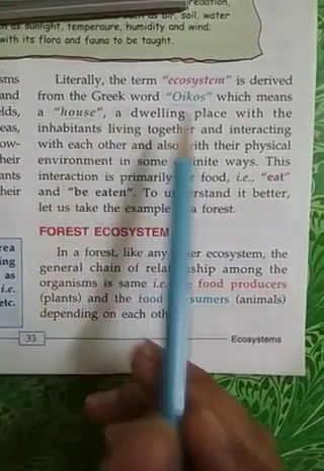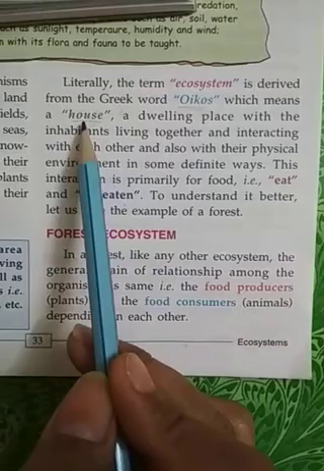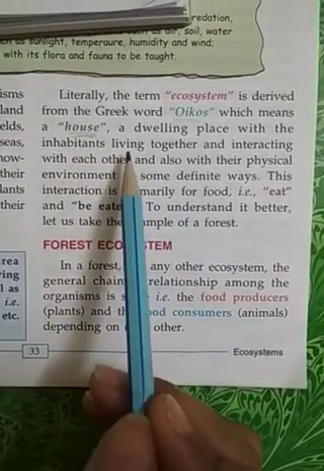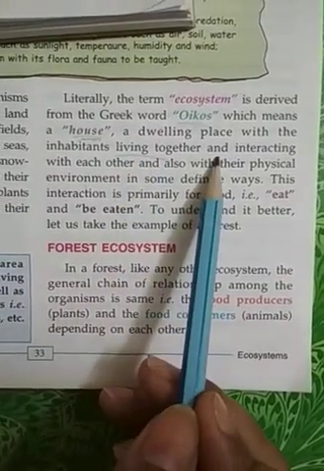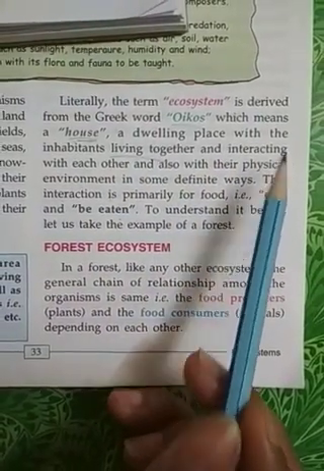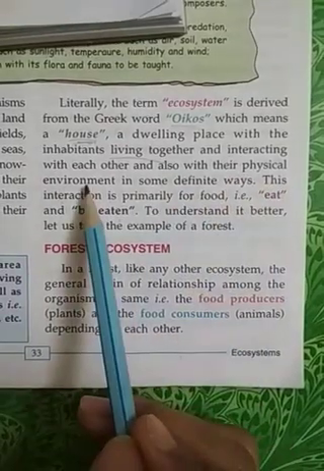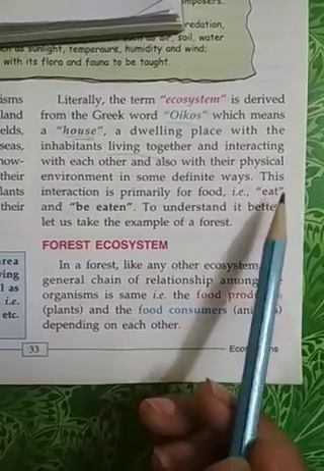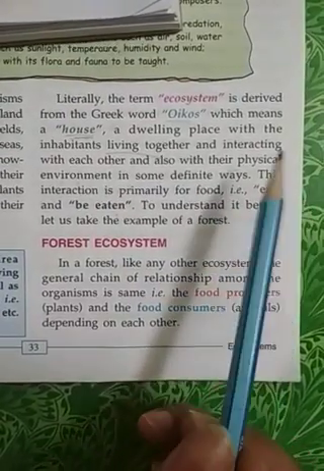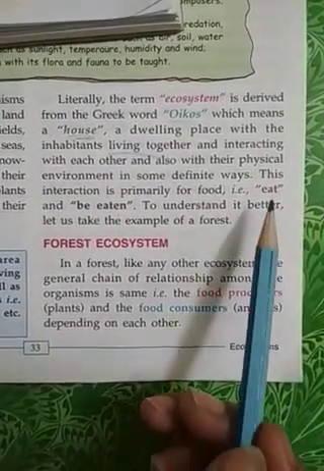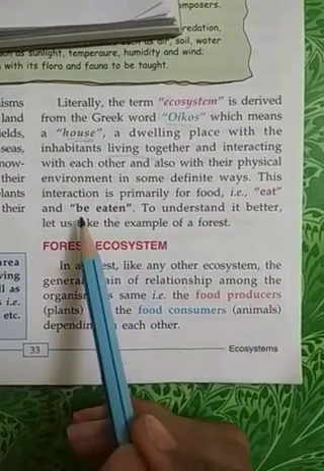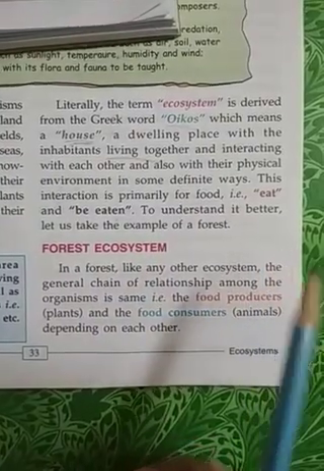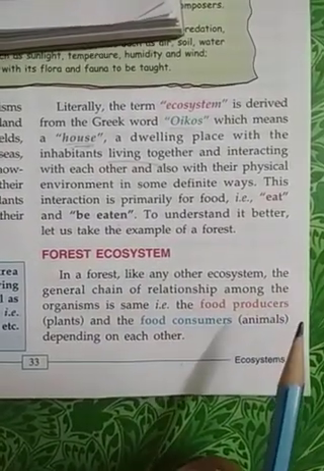The Greek word oikos means house, in which living organisms live together, interact with one another, and interact with the physical environment in different ways. Animals, for example, interact for their food. This type of interaction forms the ecosystem.